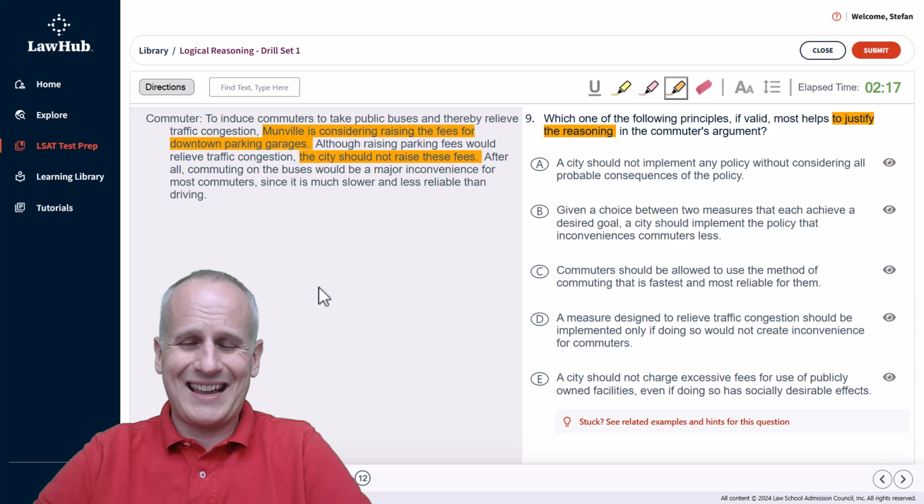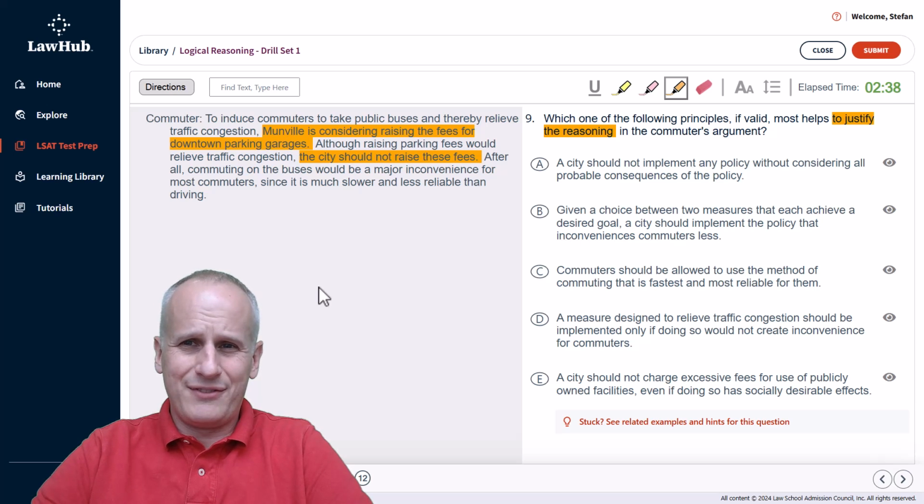And again, just like any strengthen task, we want to mentally predict what would support this commuter's statement that we shouldn't raise the fees, even though it would relieve traffic congestion. And we've got the reasoning that commuting on the buses would be a major inconvenience because those buses are slower and less reliable.